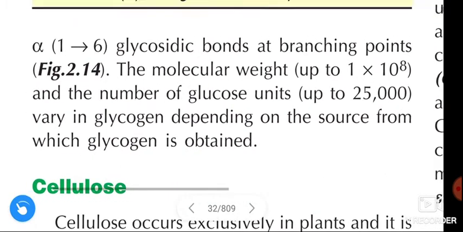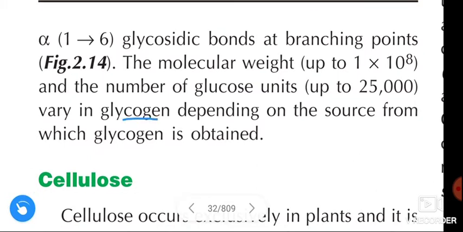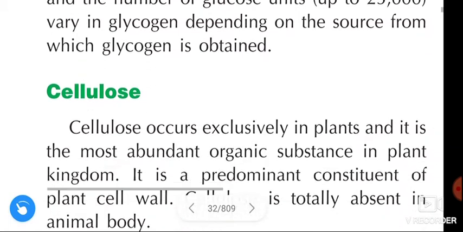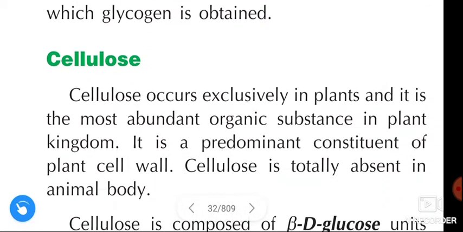Molecular weight and number of glucose units vary in glycogen depending on the source from which the glycogen is obtained. Next, cellulose.